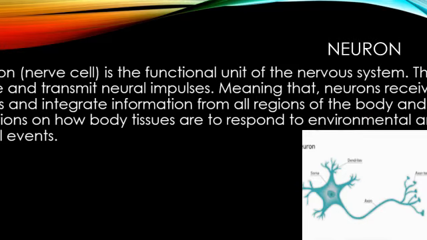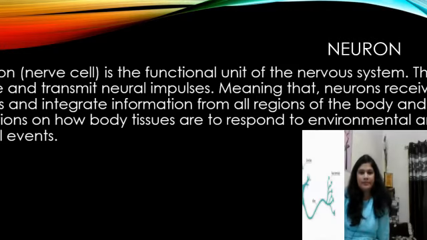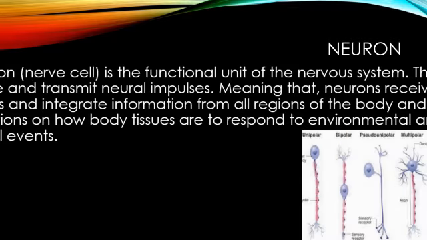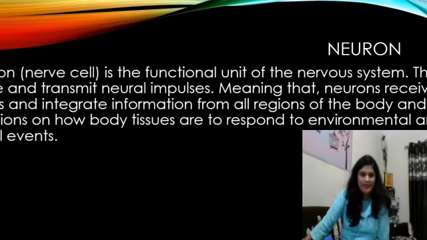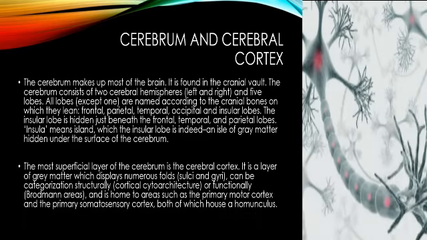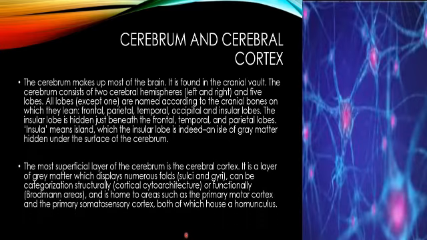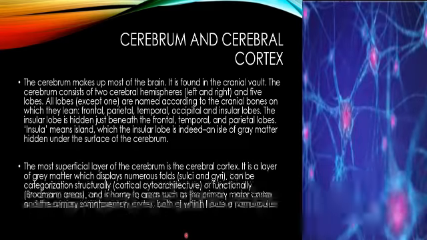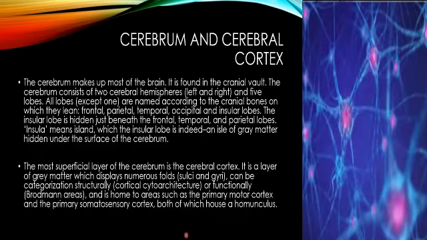They are structurally classified based on how many processes they have. So basically they are unipolar, pseudo-unipolar, bipolar, and multipolar. The axons of most neurons are wrapped with a white substance called myelin. Myelinated axons are found in the white matter, giving it its color and distinguishing it from gray matter. Myelin insulates axons and allows quicker transmission of electrical impulses. A bundle of axons in the CNS is called a tract. In the PNS, this bundle is called a nerve.